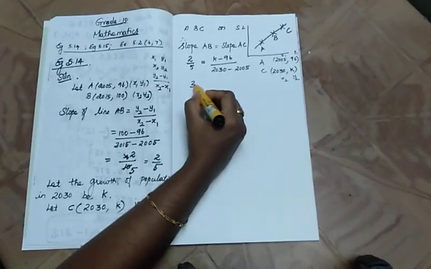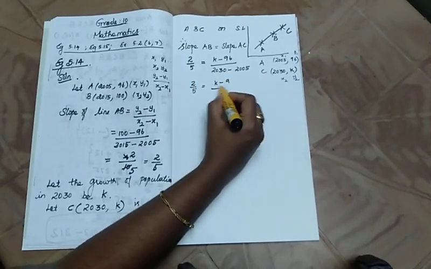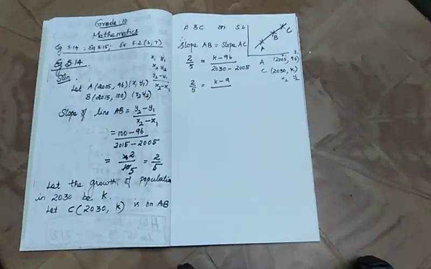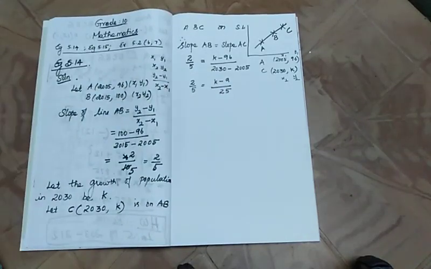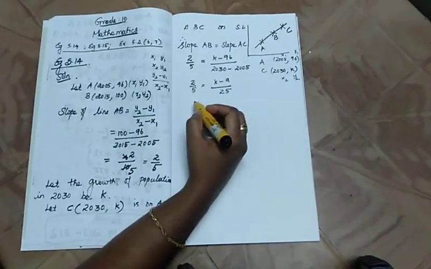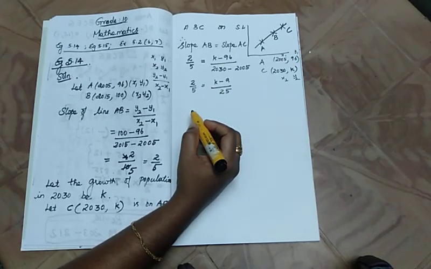So 2 by 5 is equal to k minus 96 divided by 2030 minus 2005, that is 25. Now cross multiply it. Let's see what we are getting.